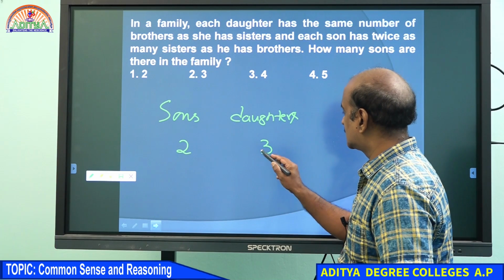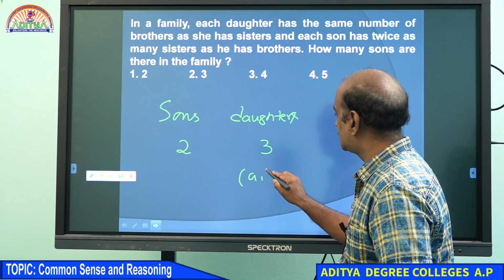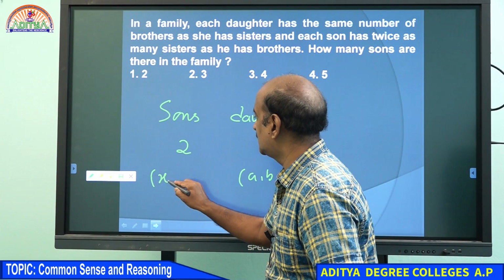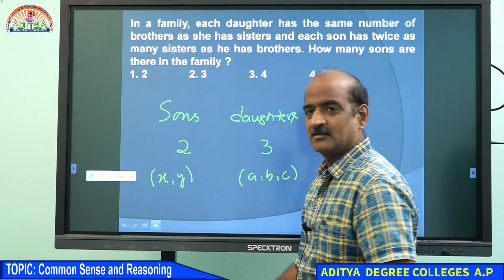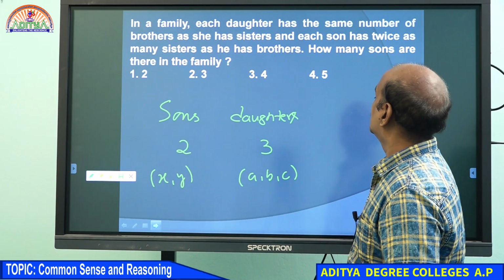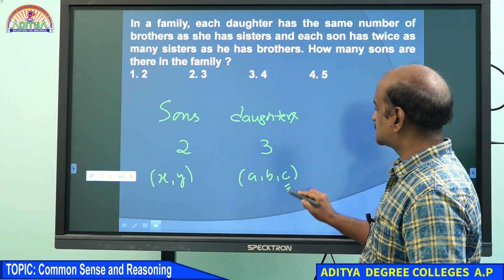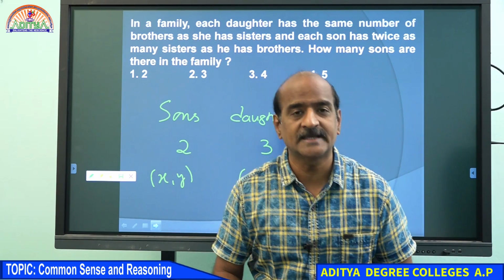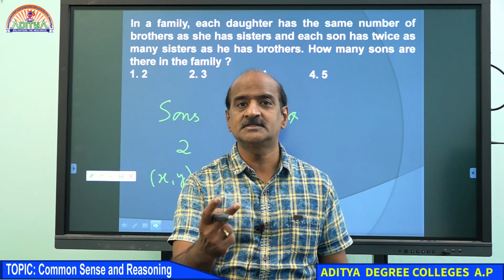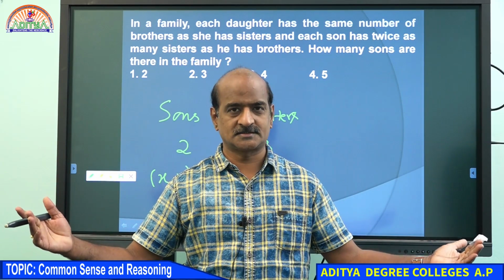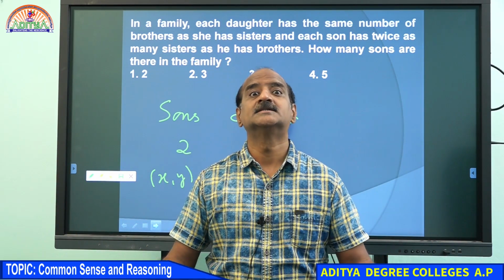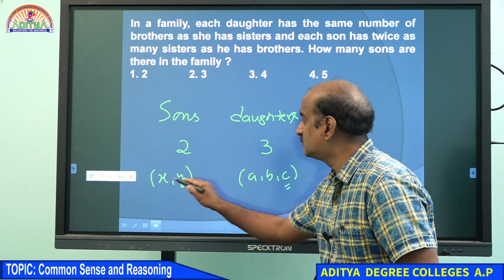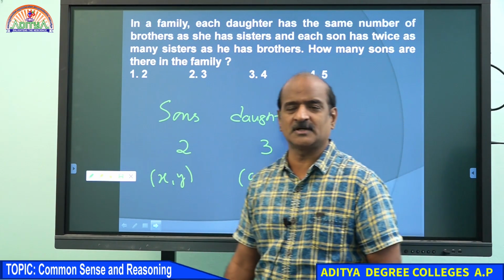Let the daughters be A, B and C, and let the sons be X and Y. If you ask any of the daughters what she says, if you ask C, C says that I have two sisters and two brothers.